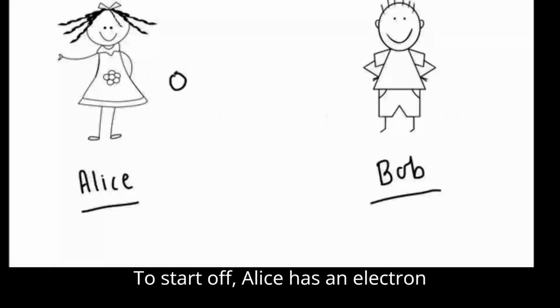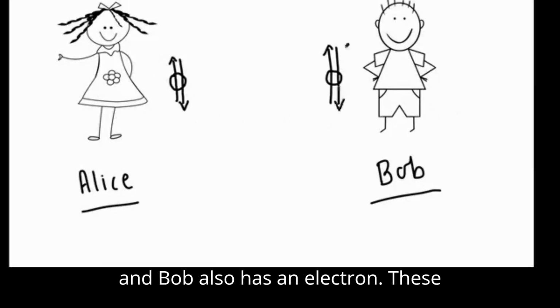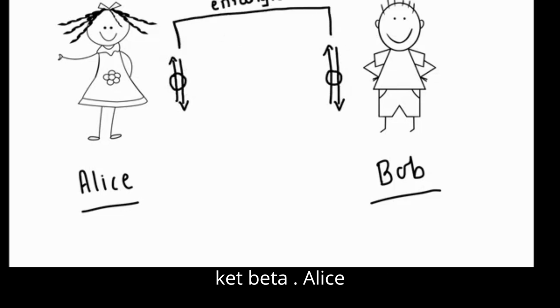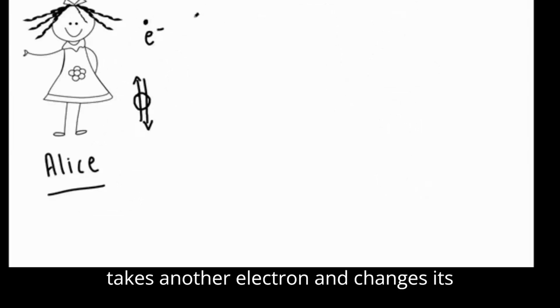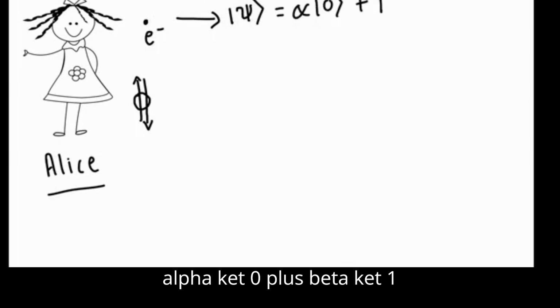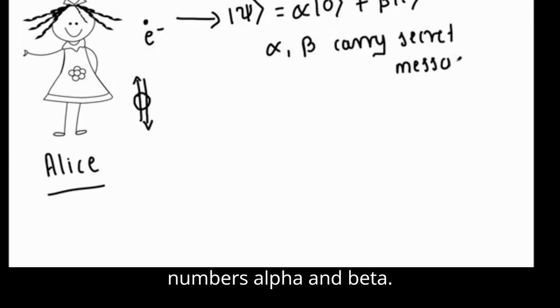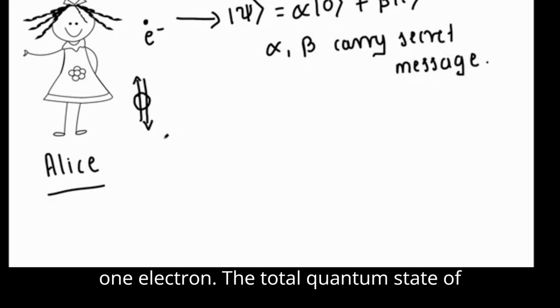To start off, Alice has an electron and Bob also has an electron. These two electrons are in the entangled state ket beta 00. Alice takes another electron and changes its state to ket psi, which is equal to alpha ket 0 plus beta ket 1, where her secret message is encrypted in numbers alpha and beta. Now Alice has two electrons and Bob has one electron.